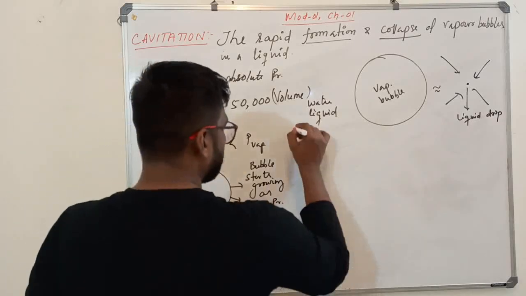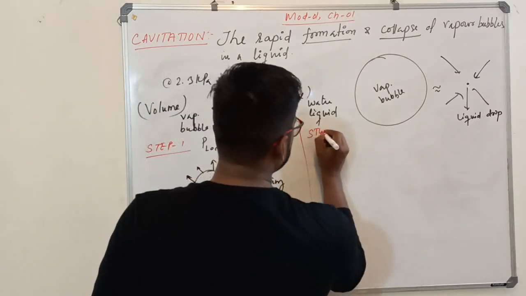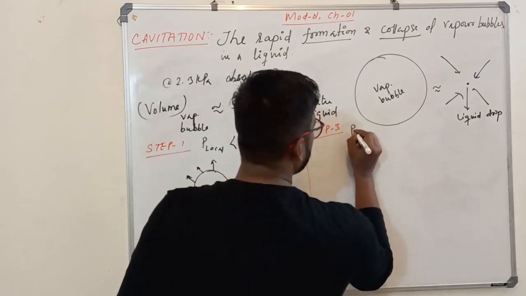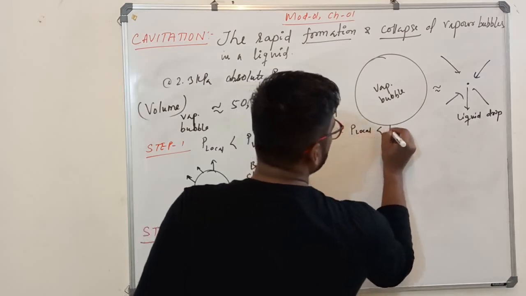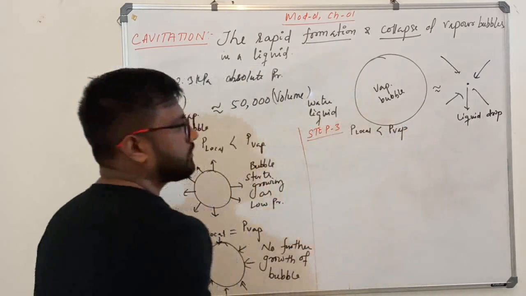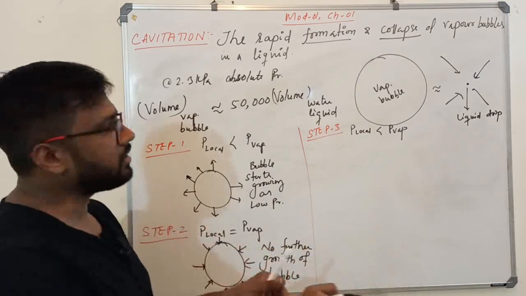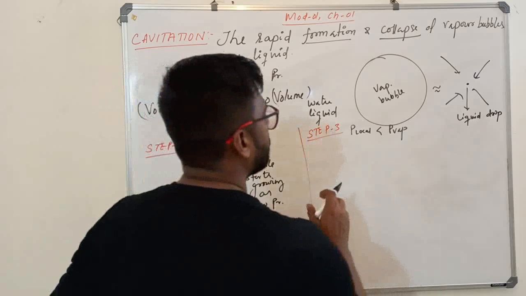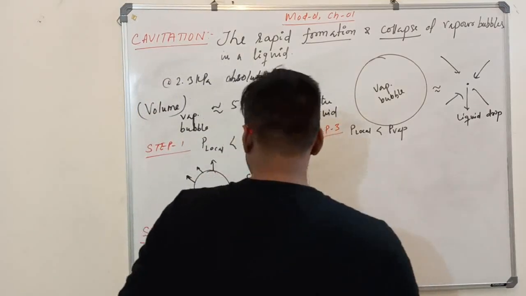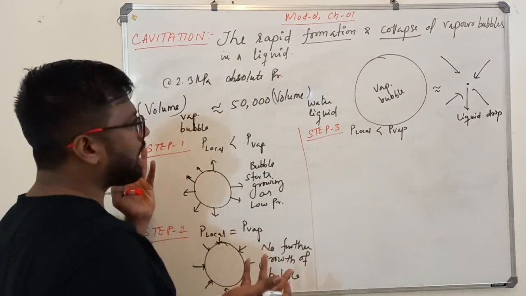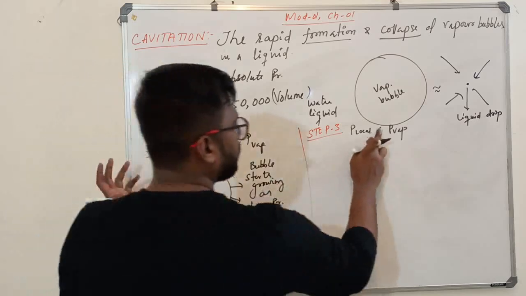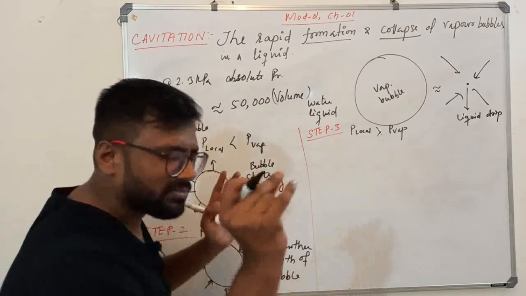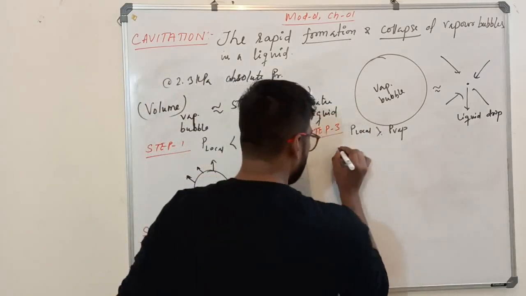Next, we'll go for step 3. Now, in step 3, what happens? Your P local is now greater than the P vapor pressure. Sir, you have told the bubble will collapse. How does it collapse? See, it's a very, very beautiful concept.